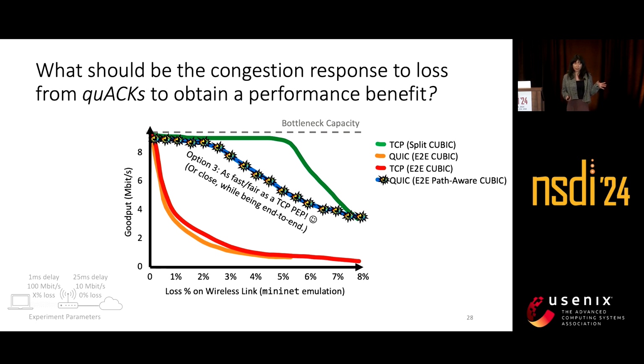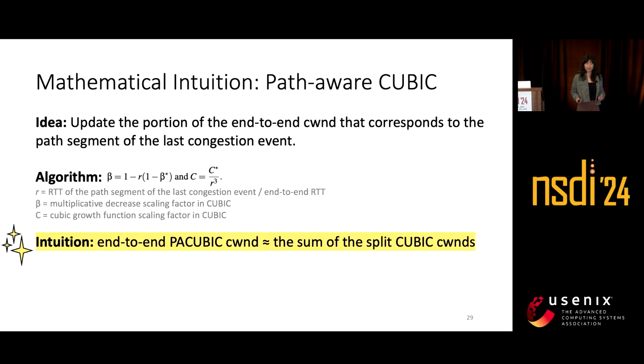And so QUIC with the Sidekick still only has one congestion window, but we want to emulate the behavior as if we had two congestion control windows. The intuition behind that is: what can we do to the QUIC CUBIC algorithm so that when we're modifying the congestion window, we know whether loss occurs on a path segment that's close to you or far from you, to emulate the behavior of a split TCP PEP.